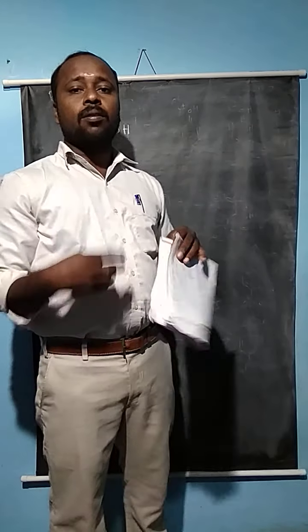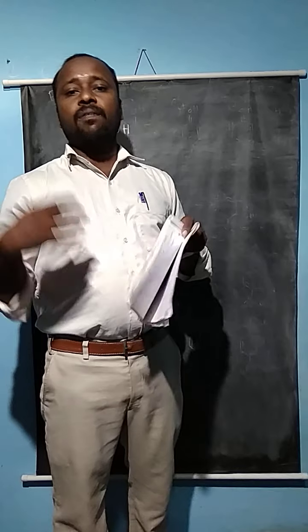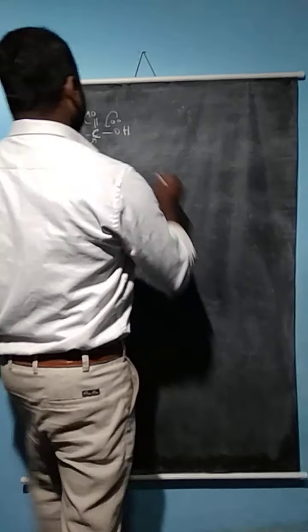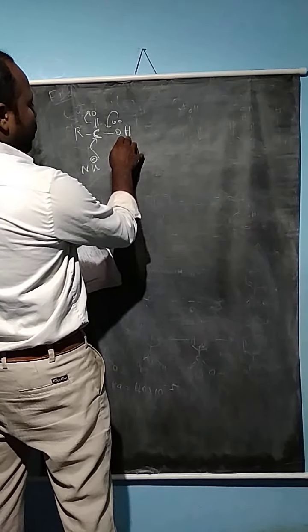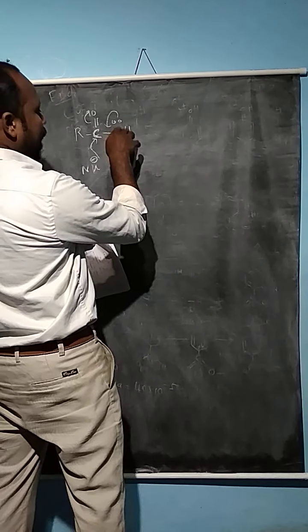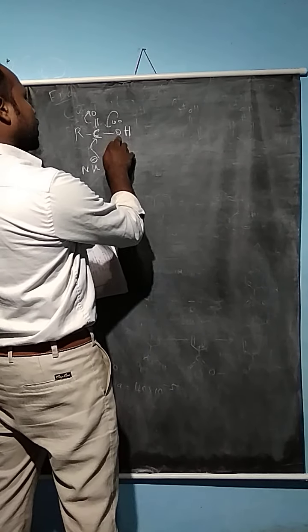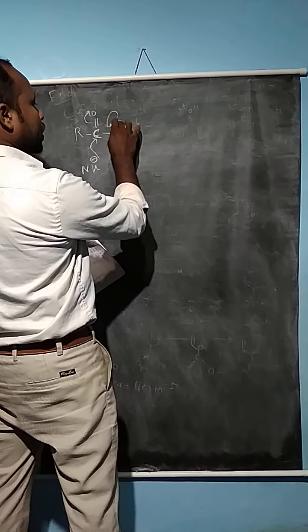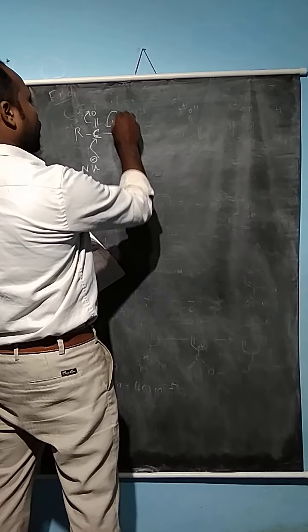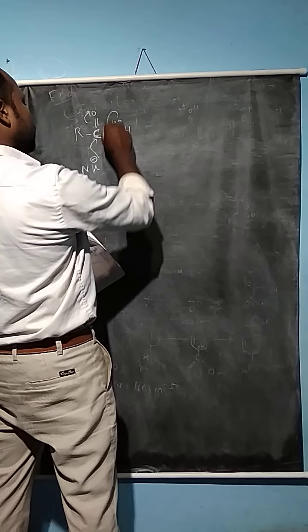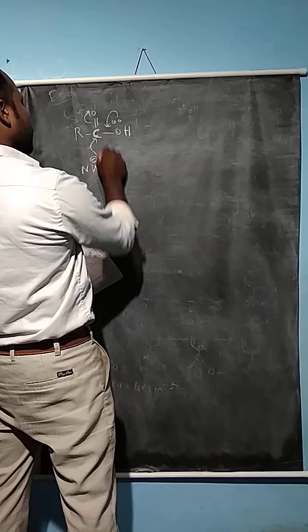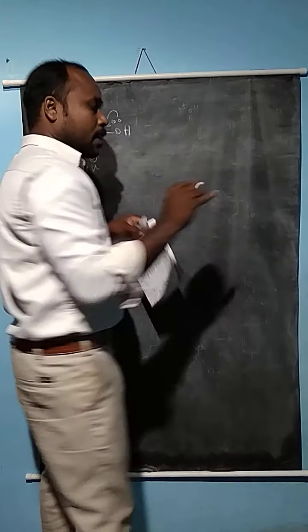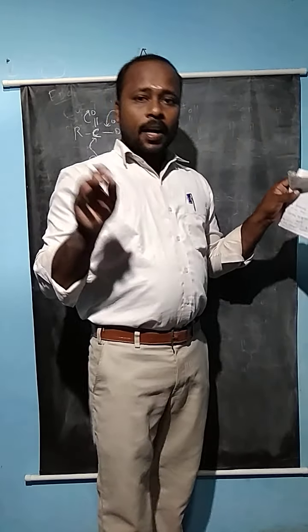Aldehydes and ketones undergo nucleophilic substitution very easily, because there is only a methyl group, or in the case of aldehydes, hydrogen. But here the hydroxyl group is present, and the oxygen has a lone pair of electrons which comes to these positions. So the nucleophile can attack only under drastic conditions, and the reaction takes place very slowly. That is one of the important concepts here.